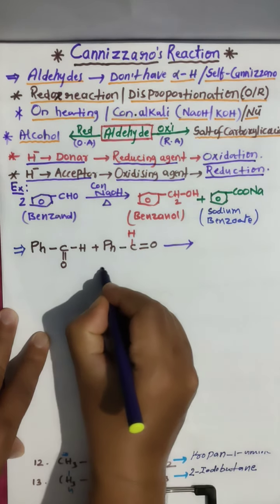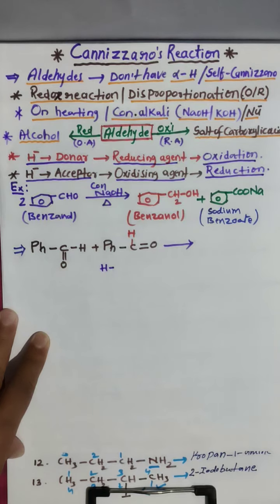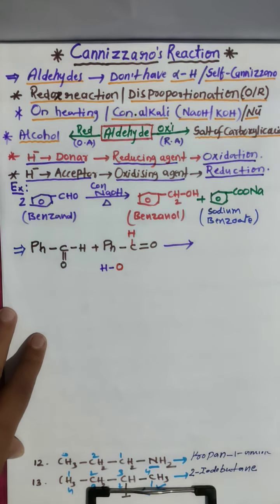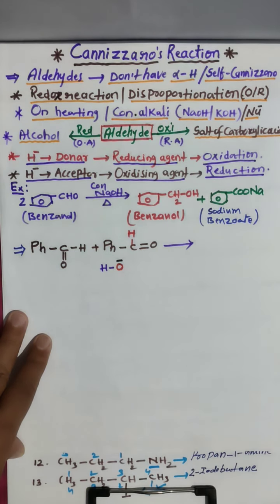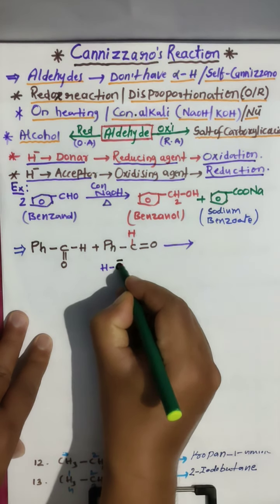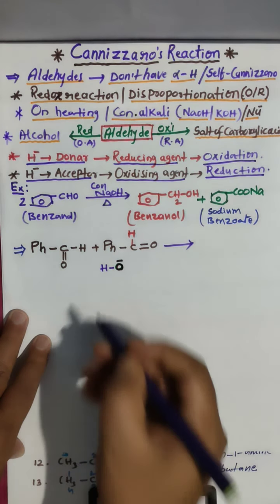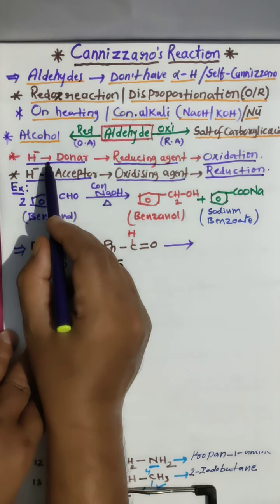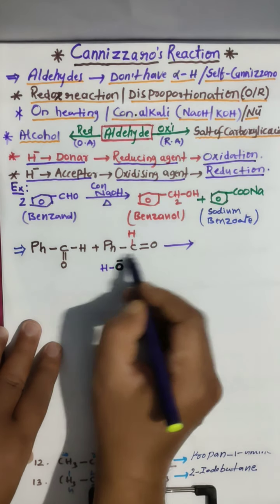Now I am taking here OH, hydrogen bond, and here O. This is OH minus. Or you can take a different color, green, no problem. What happened? Look here, very simple. What I told: one will donate H minus. This or this, any, same.